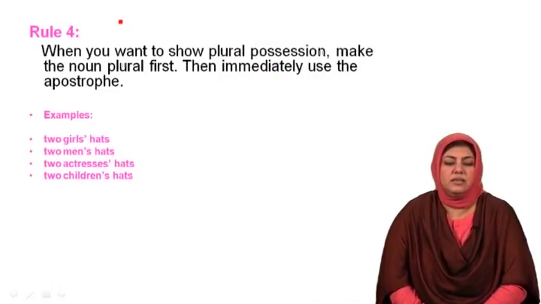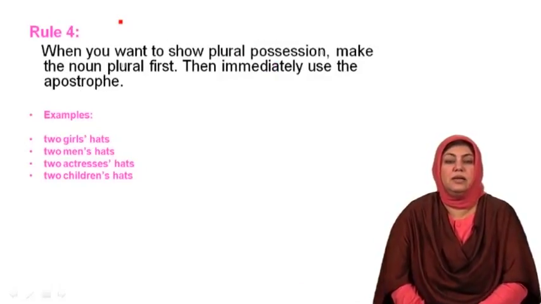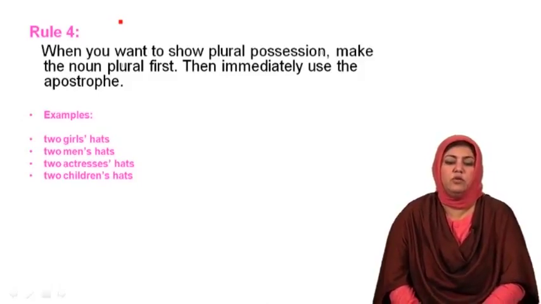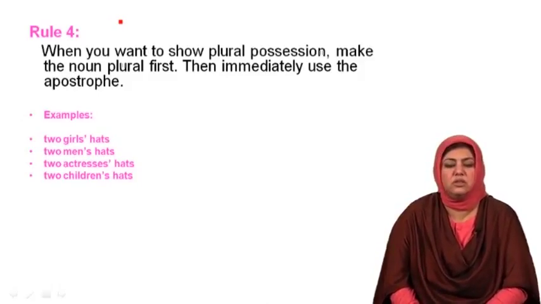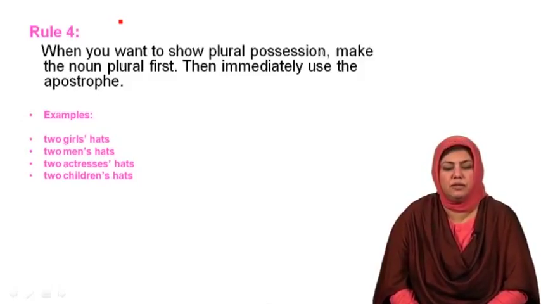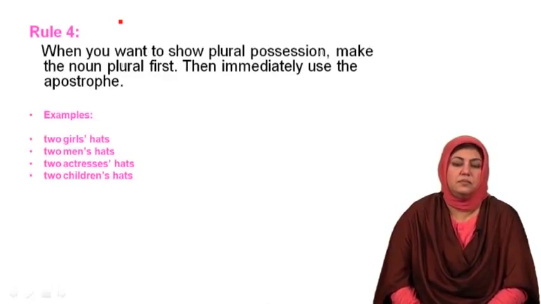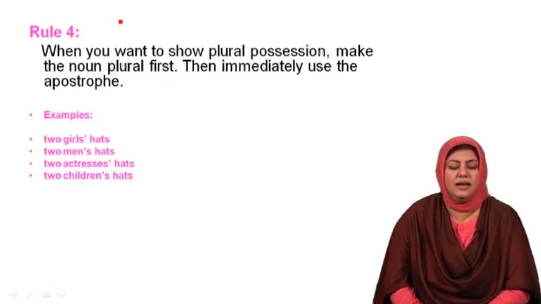Rule number 4 that is to be learned with reference to the use of apostrophe is, when you want to show plural possession, make the noun plural first. Then immediately use the apostrophe. Following are the examples. 2 girls' hats, 2 men's hats.